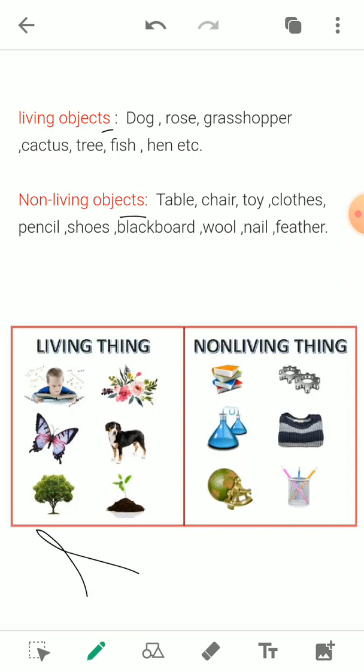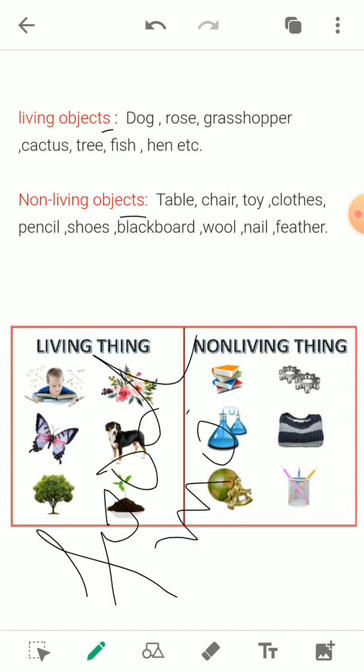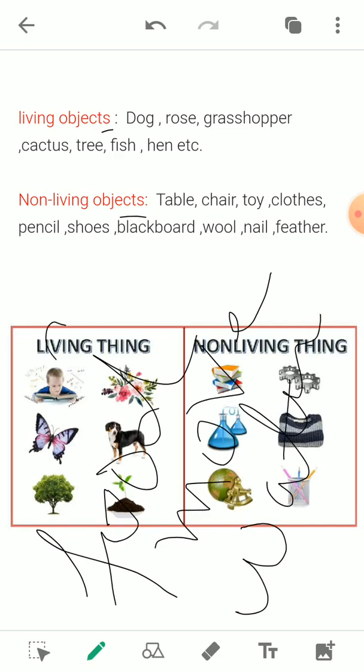Living objects need food, they move, except the plants, they need water, they need air. There are a lot more things, they can respire. So all these objects need these kinds of things, and by this we can say these objects belong to living objects.